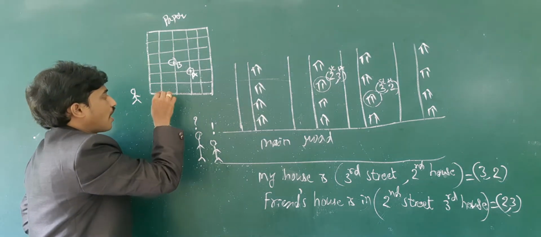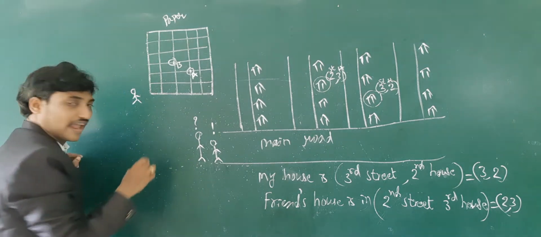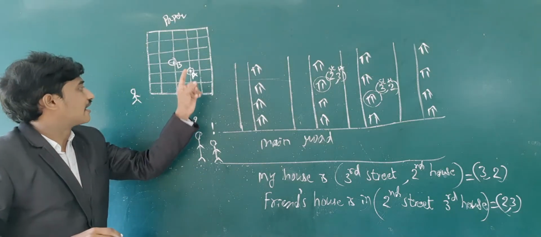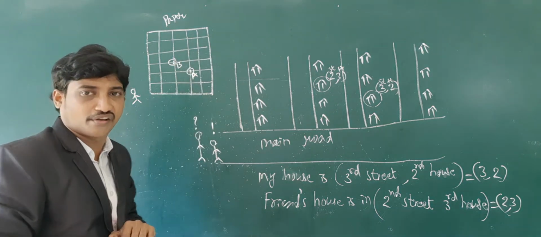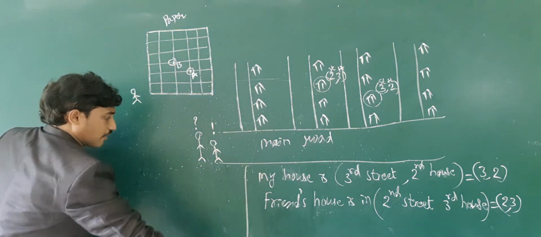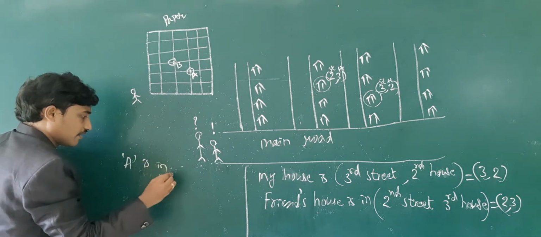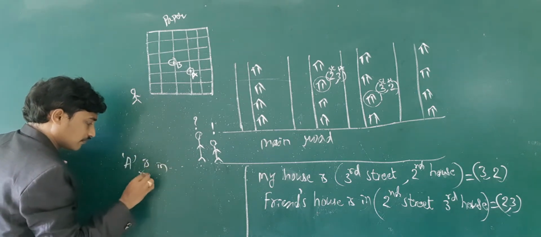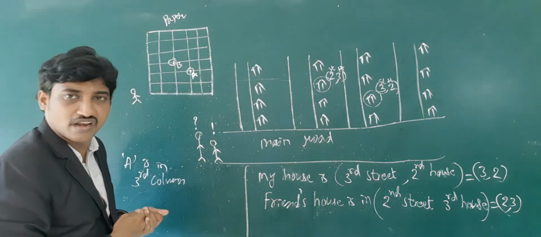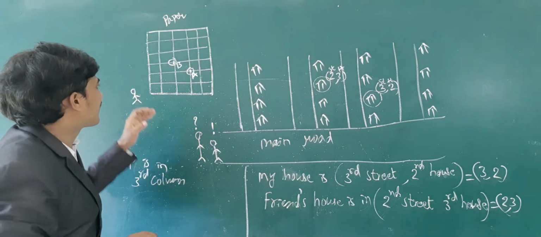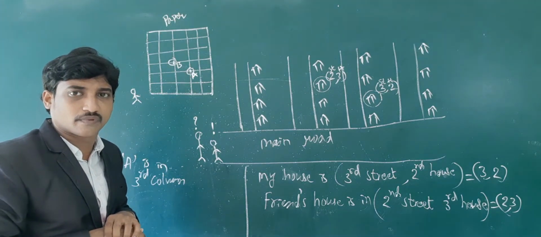This point is in 1, 2, 3. The point A is in the third column. Is this detail enough to describe the position of the point A?